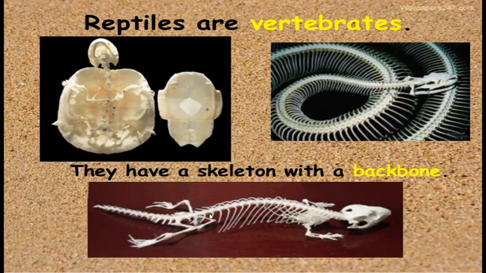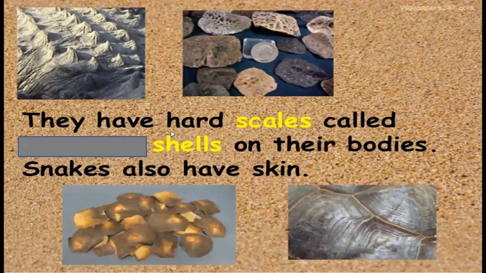So all the reptiles are vertebrates. They have hard scales on their bodies, and snakes also have skin.